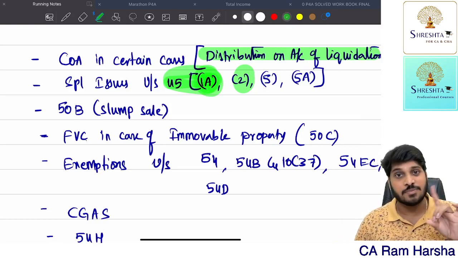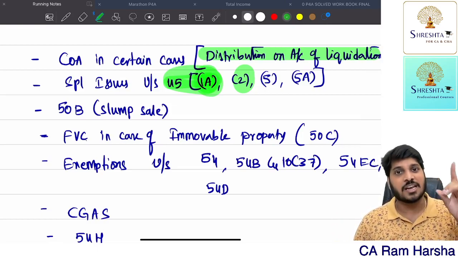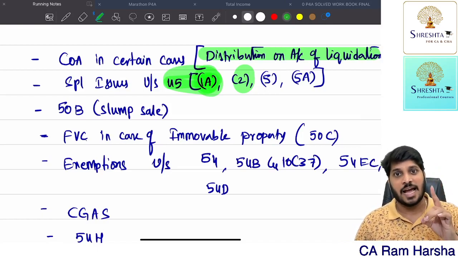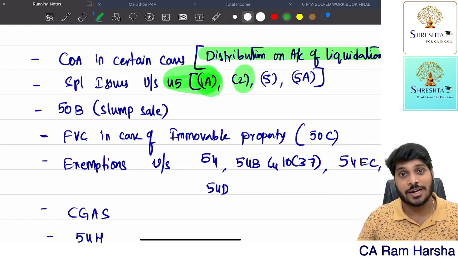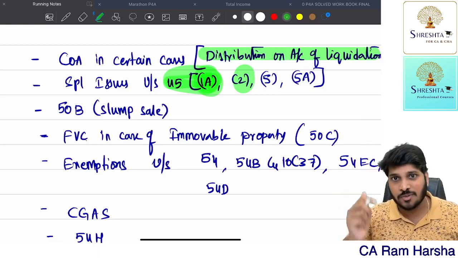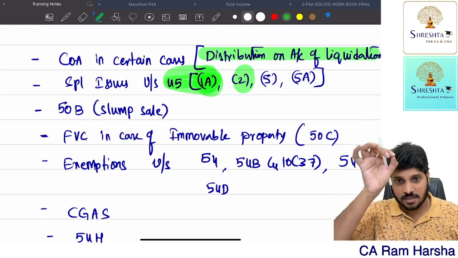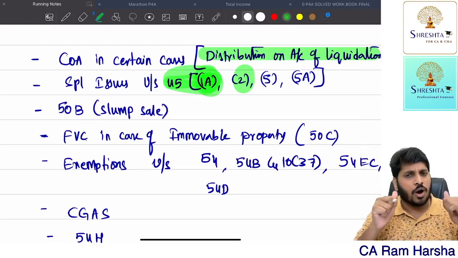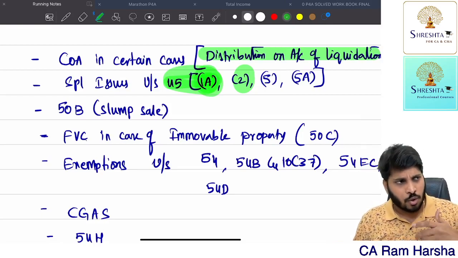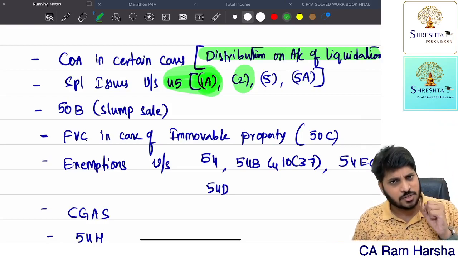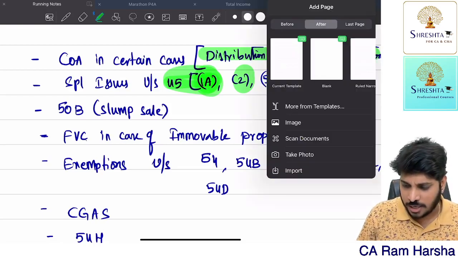But capital gains we will not tax immediately. We will tax capital gains when you subsequently sell the stock in trade. Whenever you are selling that item in the form of stock in trade, at that time we will compute capital gains. What is the full value of consideration? Whatever price at which I sold, will you tax it at that price? No, it is very simple. Let's look at the calculation.